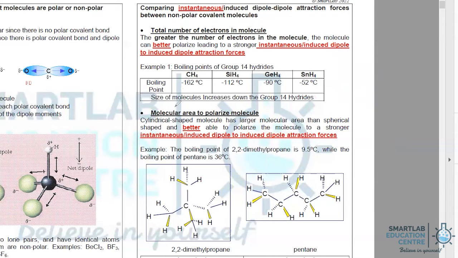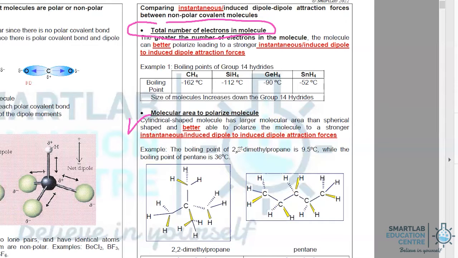Evidently, if you look at the example of the boiling points of group 14 hydrides, you also follow the same trend as what we expect, as SnH4 has the largest number of electrons. The second factor to look at is the molecular area of the molecule. To look at this factor, we need to note that both molecules must share the same total number of electrons.